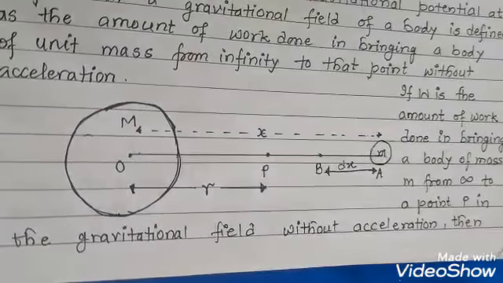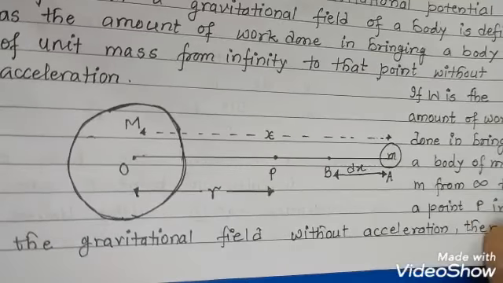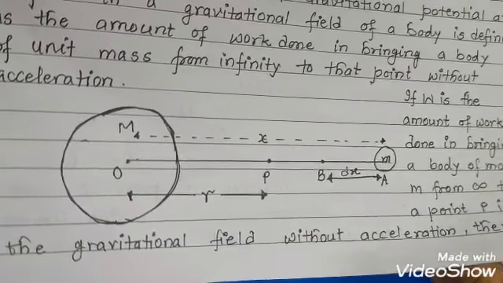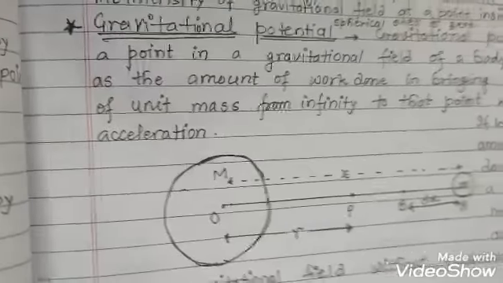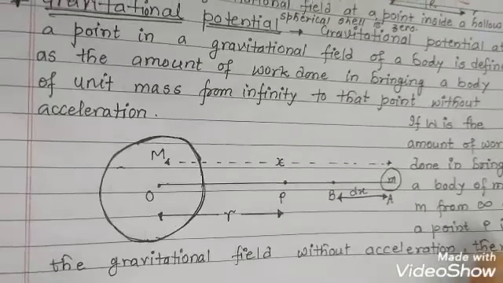Now we'll consider that W is the amount of work done in bringing a body of mass m from infinity to a point P in the gravitational field without acceleration.